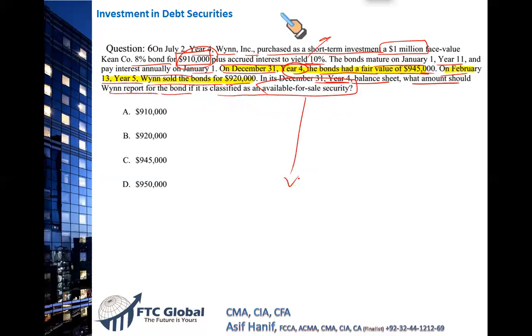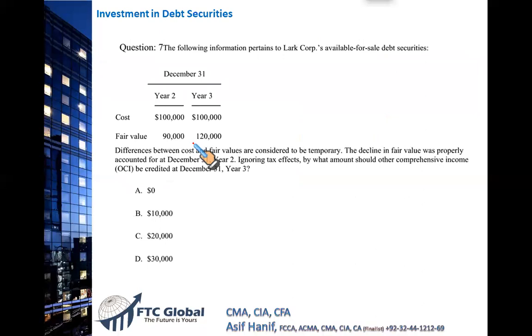We know, even though it's a bond, since it has been classified as available for sale, debt securities, preferred stock, it is reported at the fair value, the value on the balance sheet date, that is $945. Even though we sold them after 1.5 months, that is not an issue. The price at which we should report is $945, and that's what the question was all about. So you just needed to take just this number, and that was your answer, right? So that makes C the correct option. Okay, next, this is a good one as well.